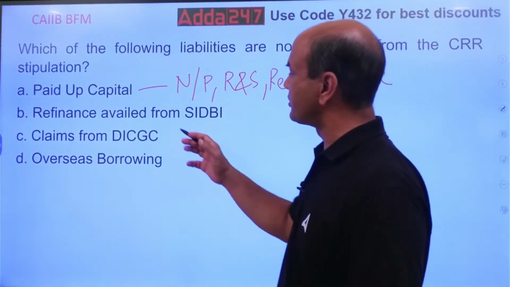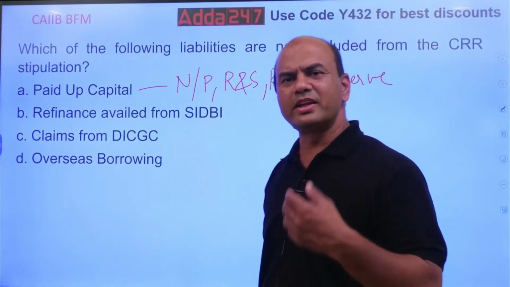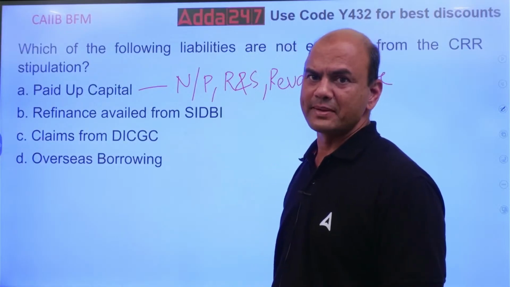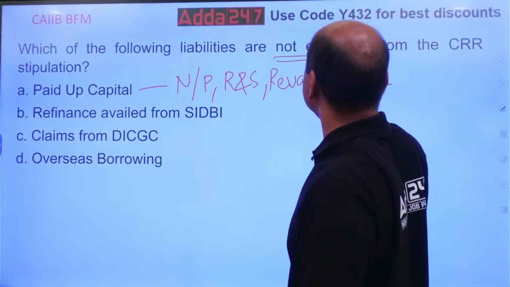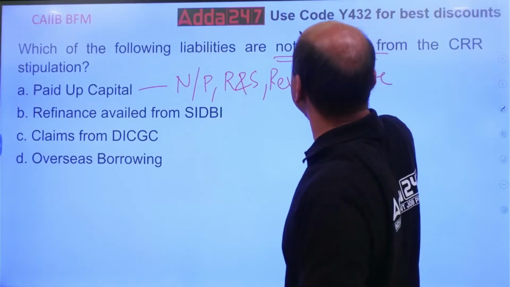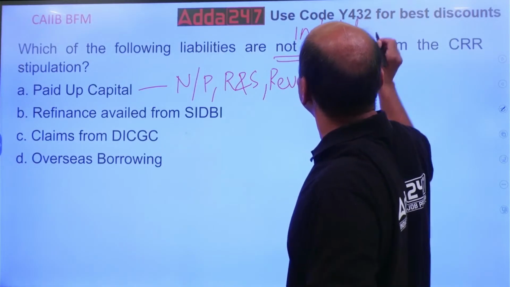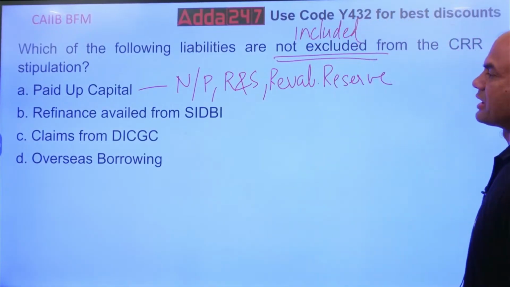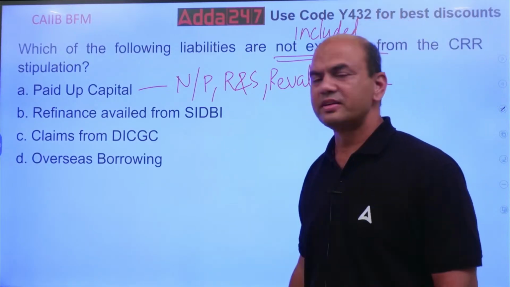Similarly, refinance from CAIIB. Is getting refinance from CAIIB your business? No. So, which are not excluded, it's mentioned. Understand these wordings. Not excluded means included. Which of the following are not excluded from the CRR calculations? So, this is not excluded.